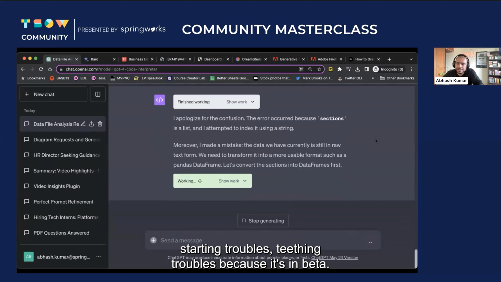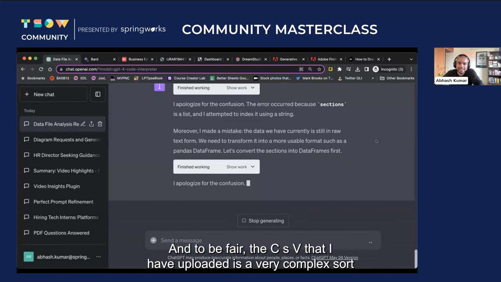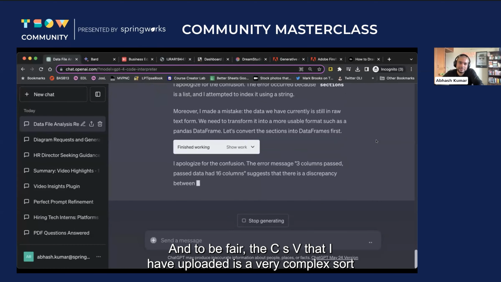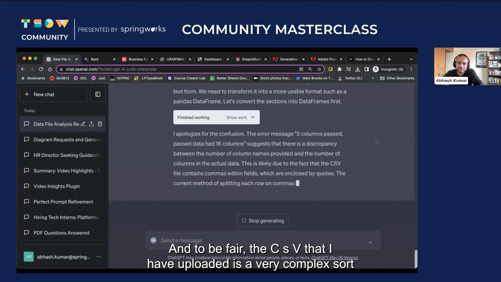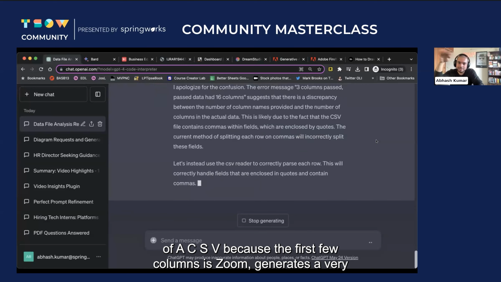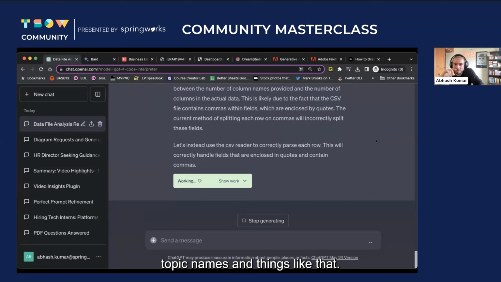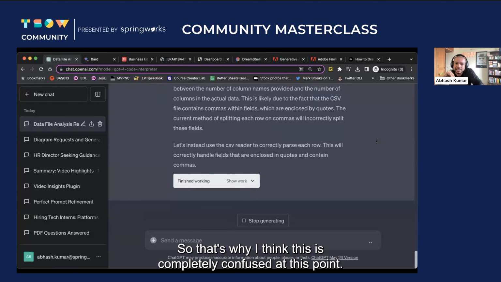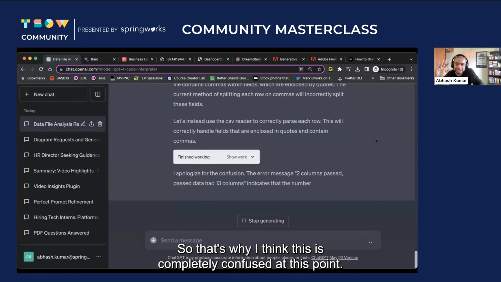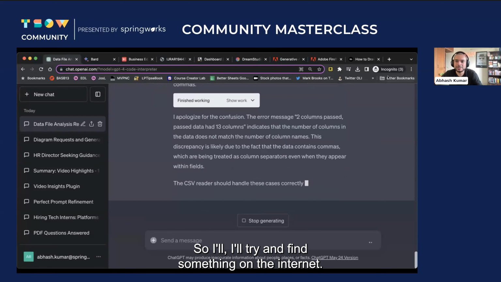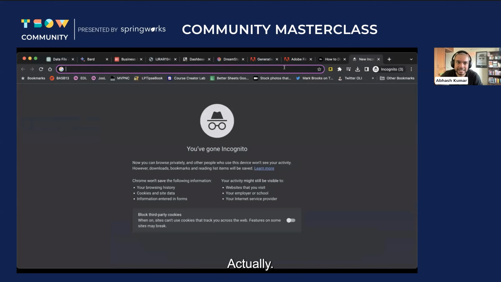Starting troubles, teething troubles, because it's in beta. And to be fair, the CSV that I have uploaded is a very complex CSV, because Zoom generates a very weird CSV where the first 6 or 7 rows are topic names and things like that. So that's why I think this is completely confused at this point. So I'll try and find something on the internet actually.